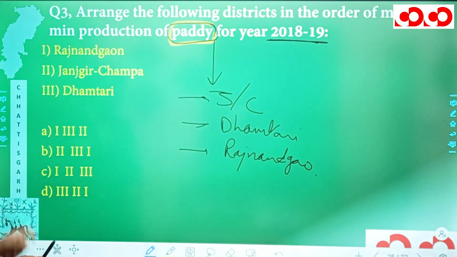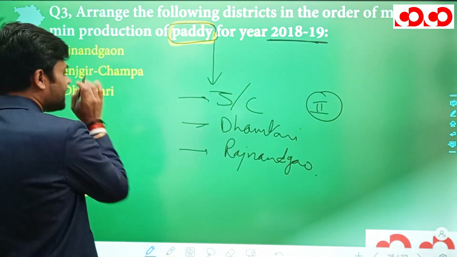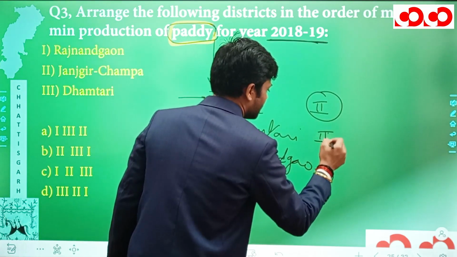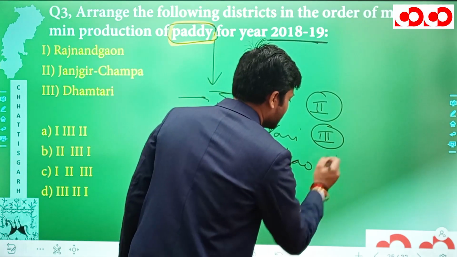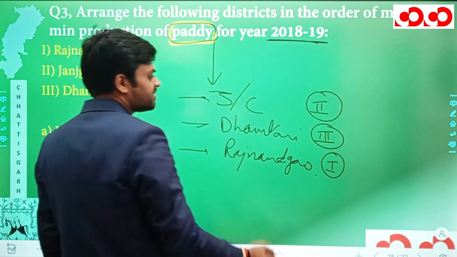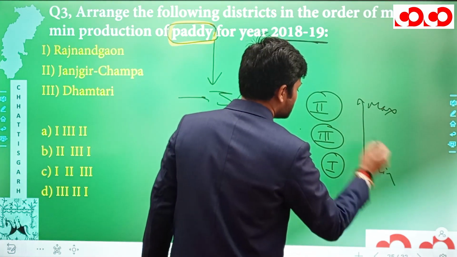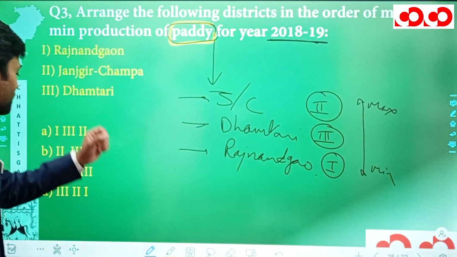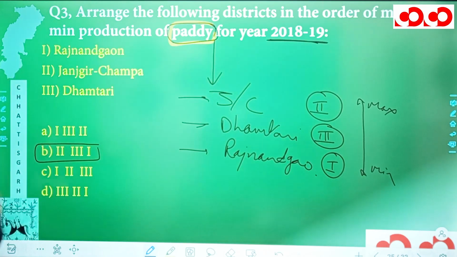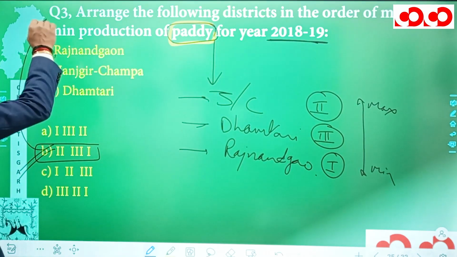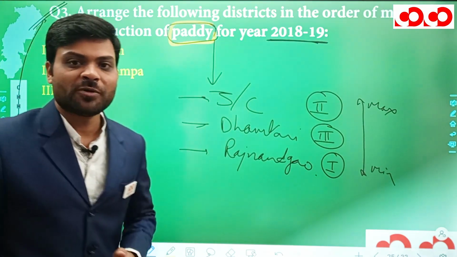So Janjgir Champa is mentioned in 2, so we can write 2. Dhamtari is mentioned in 3, we can write 3. And Rajnandgaon is mentioned in 1, and hence we can write 1 over here. So what is going to be the sequence from maximum to minimum? The sequence from maximum to minimum is going to be 2, 3, 1. Now, looking at the options, in option B we have this 2, 3, 1, and hence this option B is going to be the correct option for our third question.